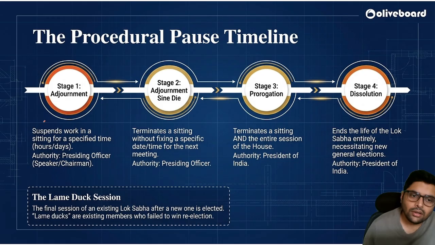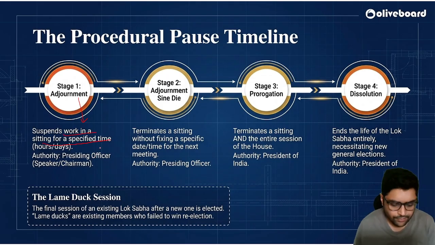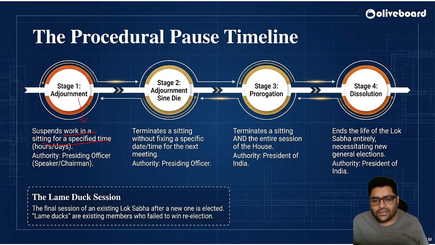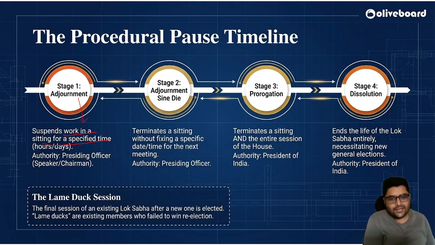How does the procedure work? Stage one: what adjournments are available? First is the normal adjournment. What is adjournment? It is nothing but suspension of work in a sitting for a specified time. If there is too much noise, too much disturbance, or some issues, they will suspend or adjourn. Who will adjourn? The Speaker or the Chairman of Rajya Sabha, for some hours or days. The presiding officer is the authority, Speaker or Chairman.